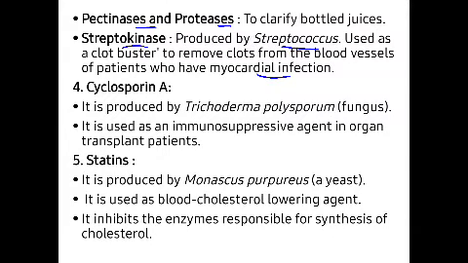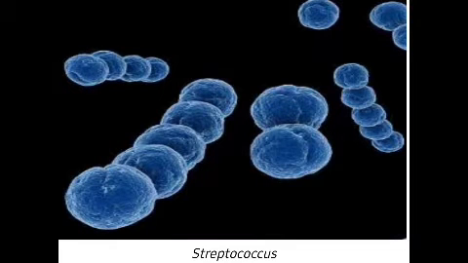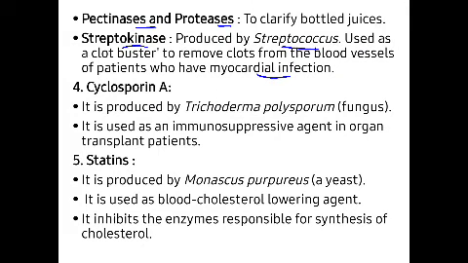In myocardial infarction, blood clots form inside our blood, and there are chances of the blood coagulating. At that time, to prevent blood clotting, a certain enzyme is utilized in the patients, that is streptokinase, and this streptokinase is obtained from the Streptococcus bacteria. You can see, coccus means the spherical shape of the bacteria. You can see the chain of the coccus bacteria. From this Streptococcus bacteria, this streptokinase enzyme is obtained and will be injected into the patient having myocardial infarction. Okay, so next one is the